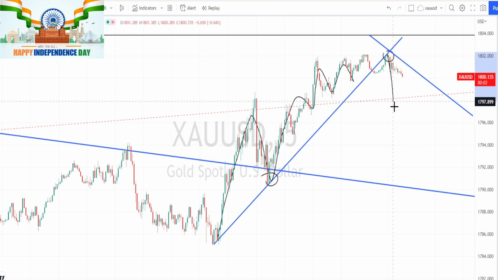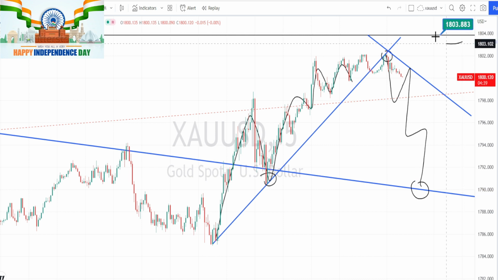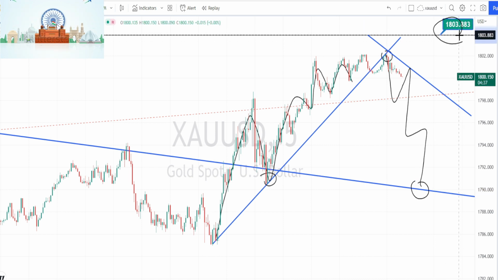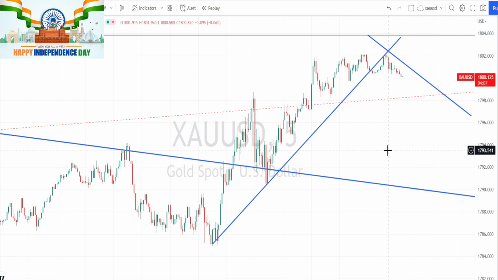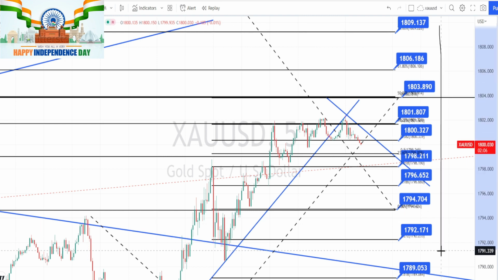If the bearish trend continues, we can expect the price action to trend down and take support on the 30 minutes time frame support line or the trend line. And if the price action breaks the higher time frame resistance level of 1803, we can expect the bullish trend to continue in 5 minutes time frame also. Let us mark the support and resistance levels. So the values within these blue color boxes are the resistance and support levels for 5 minutes time frame.